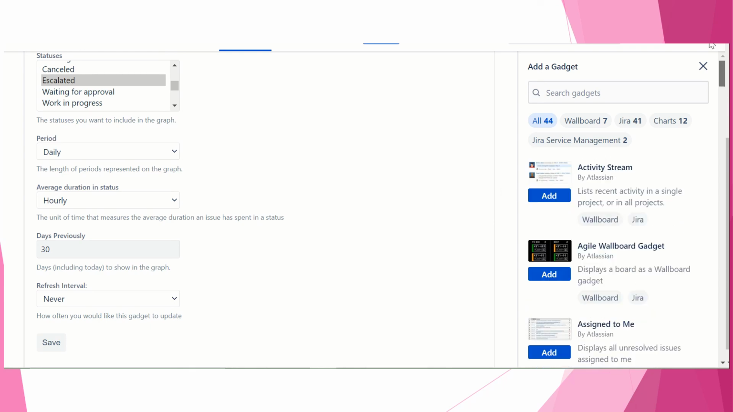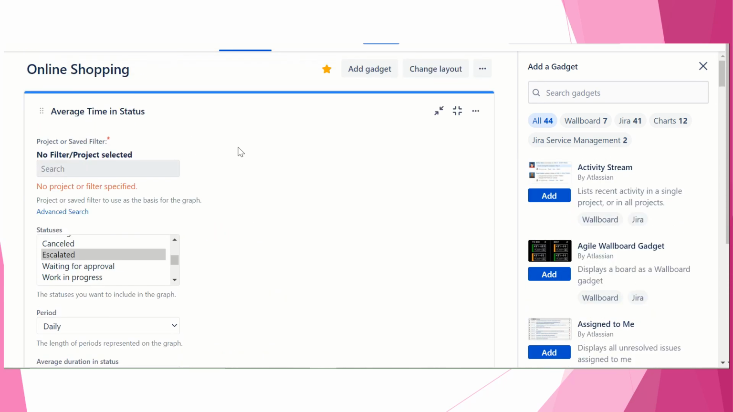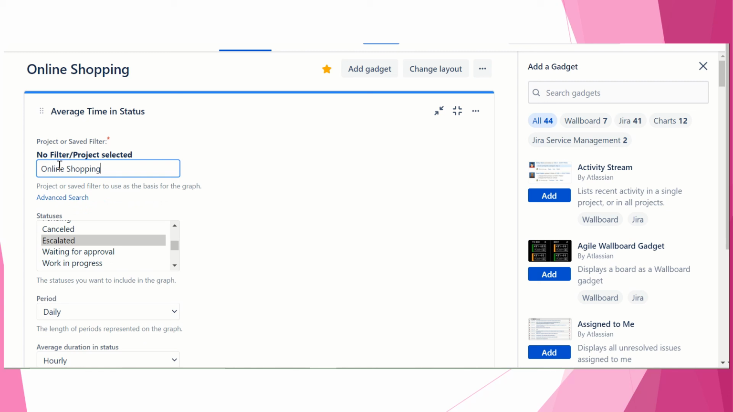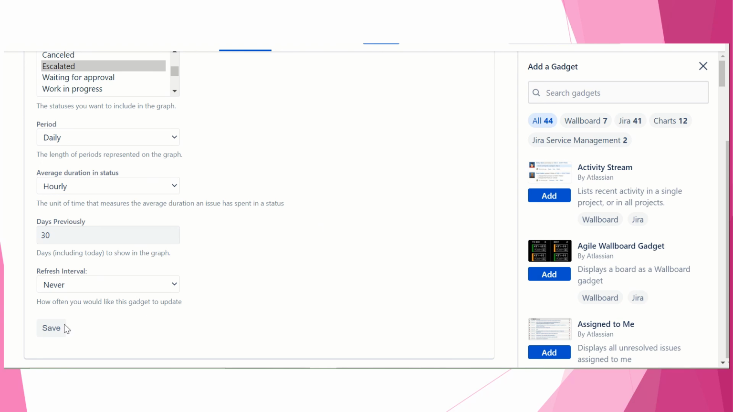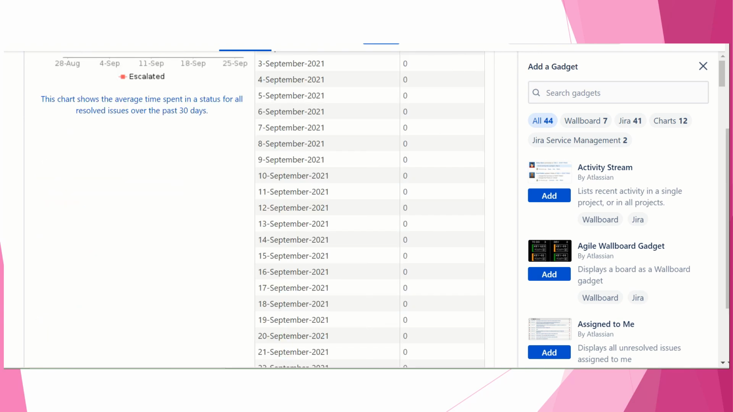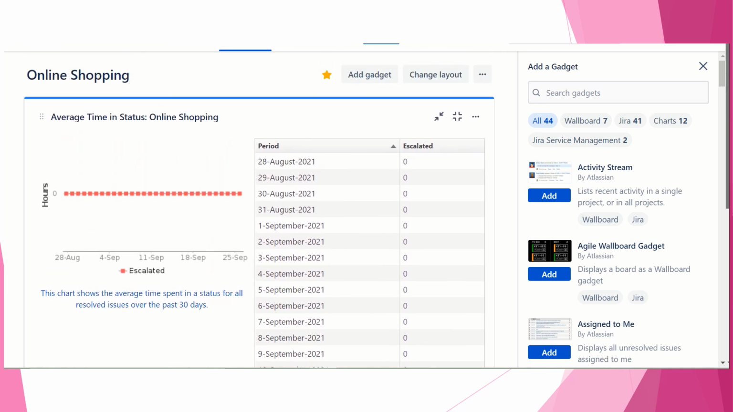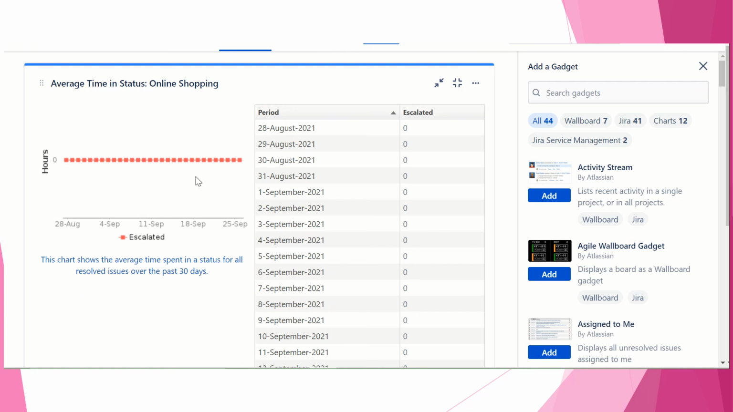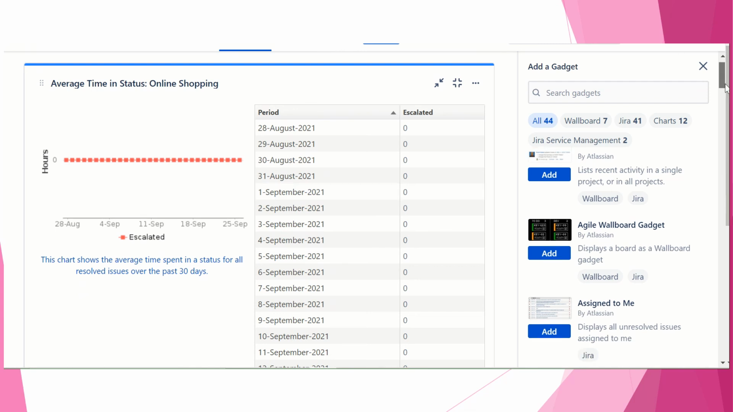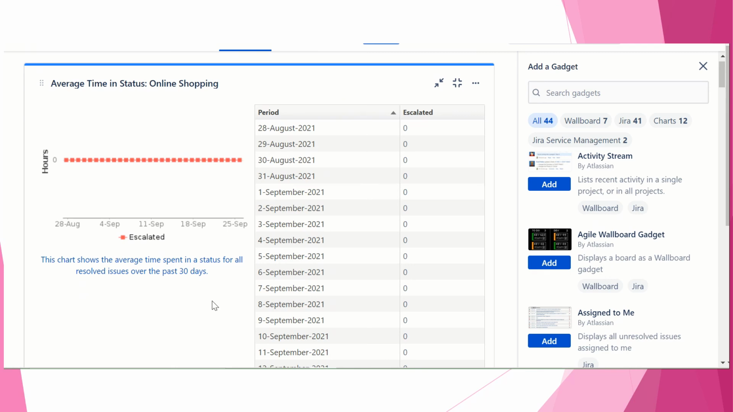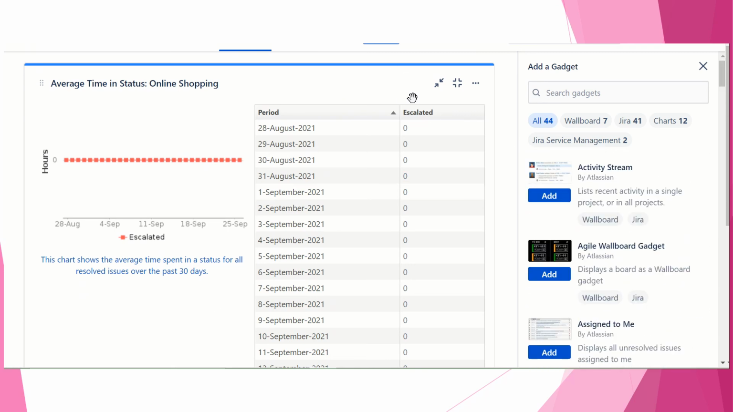Okay, so you can look into this. No project has been specified, so online shop, like this we can choose, and we can click on save. When I have clicked on the save button, this is the average time in status I am able to see, right? As of now we don't have any escalation, because I clicked on escalation, so it will show you as escalated.